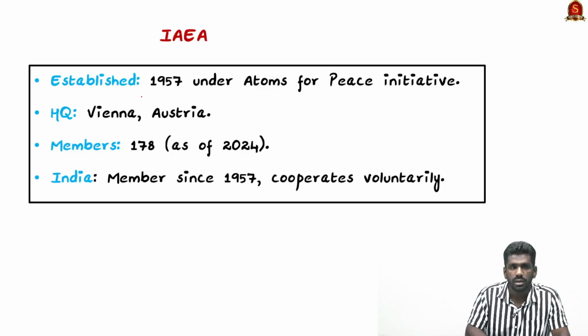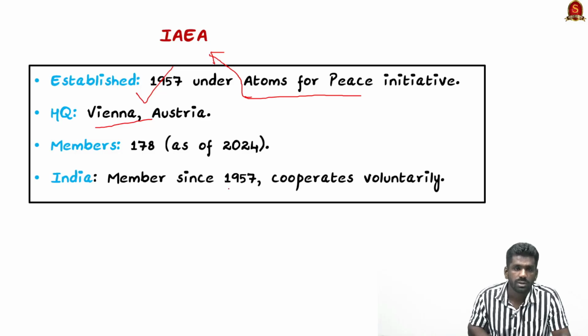The then President of the United States, Mr. Eisenhower, created an Atoms for Peace initiative, and under this initiative only this Atomic Energy Agency was developed. Its headquarters is in Vienna in Austria, and India has been a member of the International Atomic Energy Agency since 1957, and it cooperates voluntarily, which means it has its nuclear facilities open to inspection by the Atomic Energy Agency.